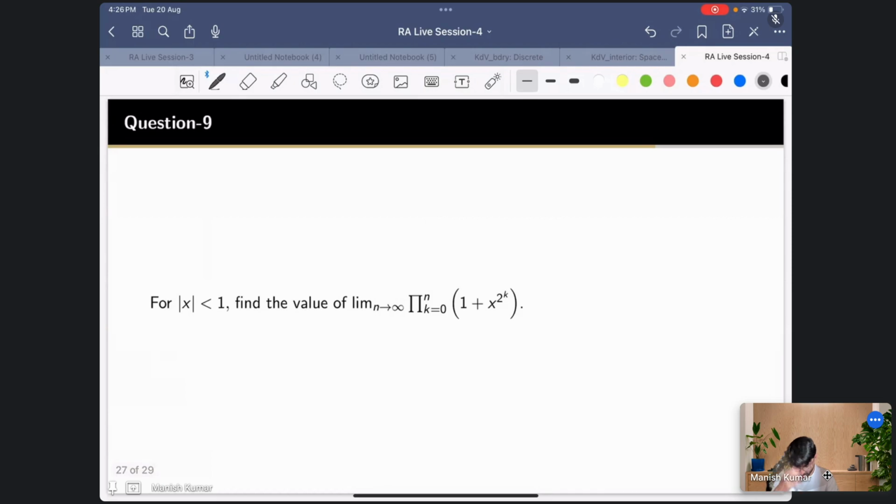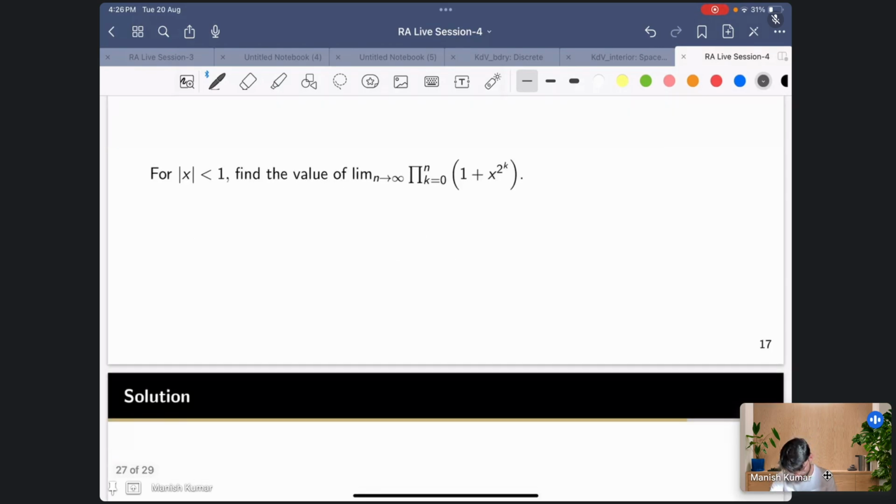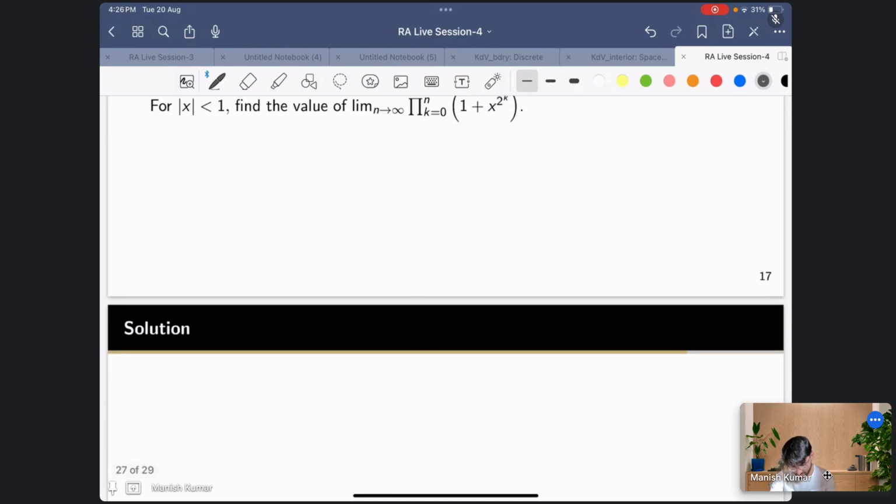Okay, so the next question is that you have to find the value of this thing. This problem is about noticing how this product behaves, and then you get the answer. There is no technique involved in this problem. So let's start with a smaller version: let's take n equal to 1, n equal to 2, and then you will see the pattern.